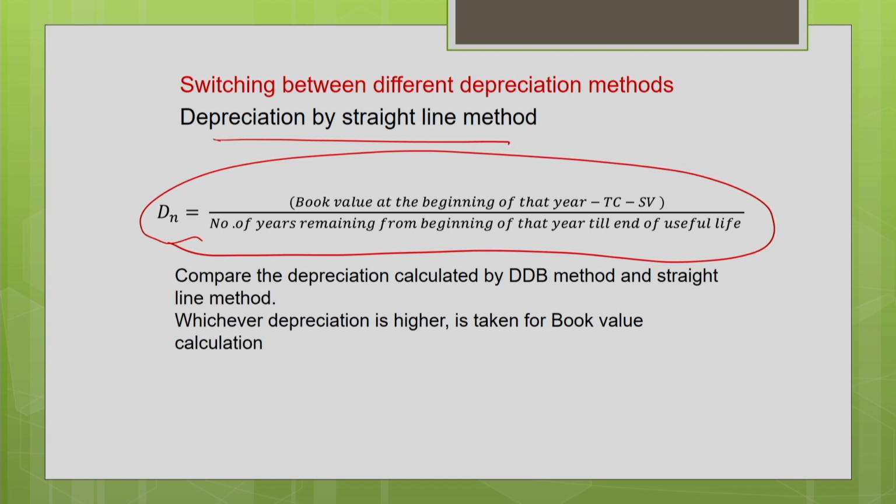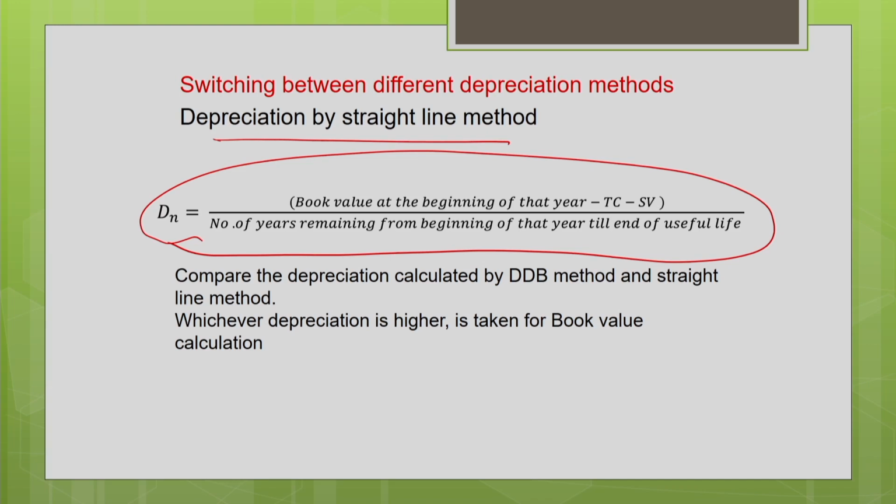But here, similar to your sum of years digit method formula, we are taking the number of years left in the recovery period, from the beginning of the year for which you are going to calculate the depreciation till the end of the useful life. This is how we are calculating the n here.